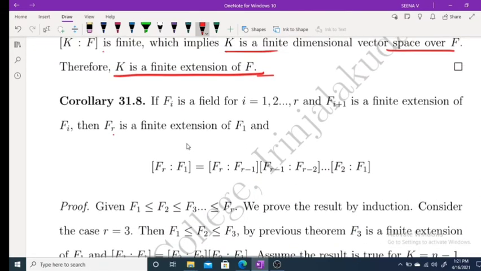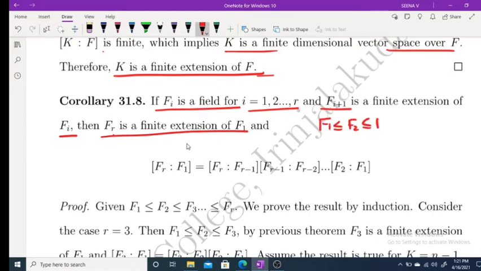Now, as an extension case, if Fi is a field, i varies from 1 to r, and Fi+1 is a finite extension of Fi, then Fr is a finite extension of F1. That is, we have F1, F2, F3, F4, F5, up to some Fr.